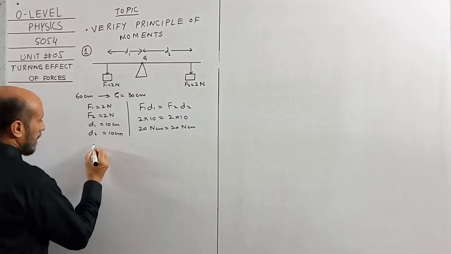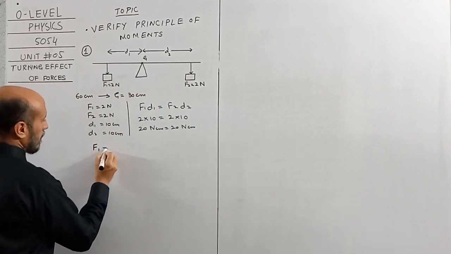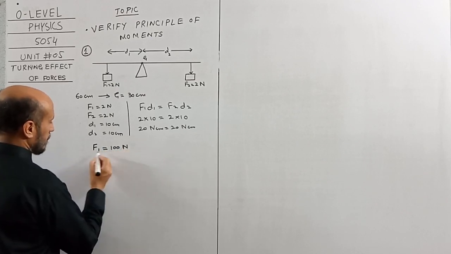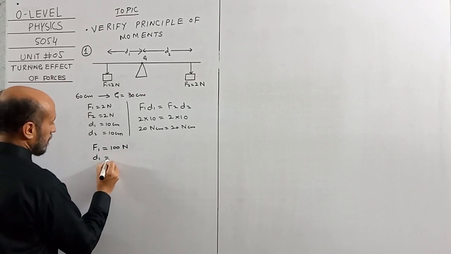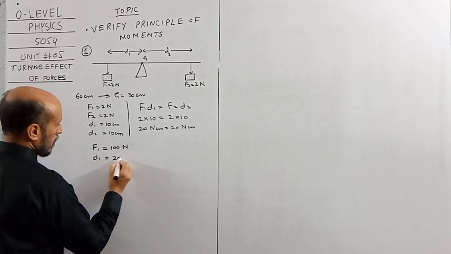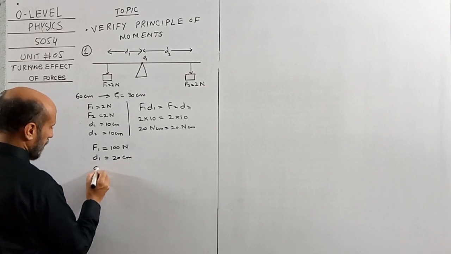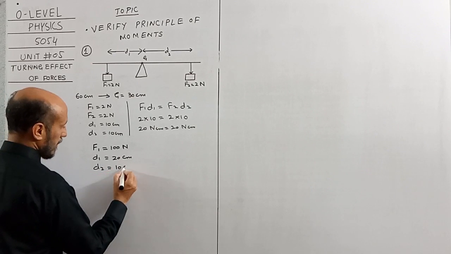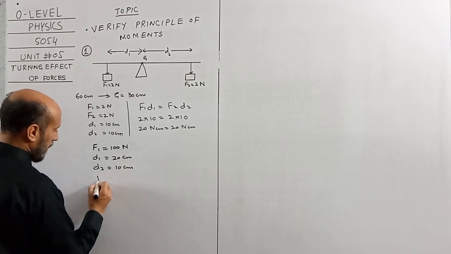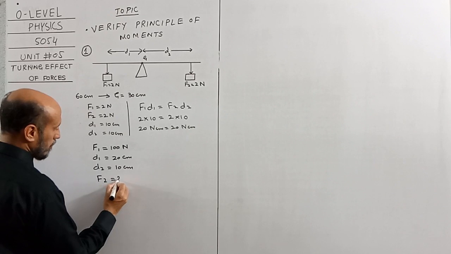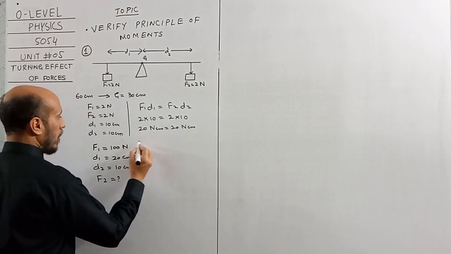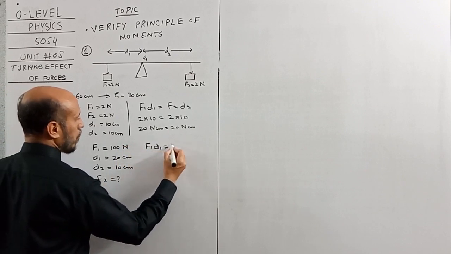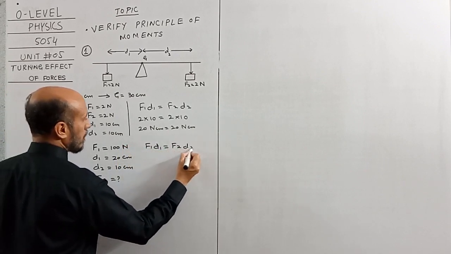Let's suppose F1 is equal to 100 Newton, D1 is equal to 20 centimeter, D2 is equal to 10 centimeter. We have to find the value of F2. Apply the formula over here. F1 D1 is equal to F2 D2.